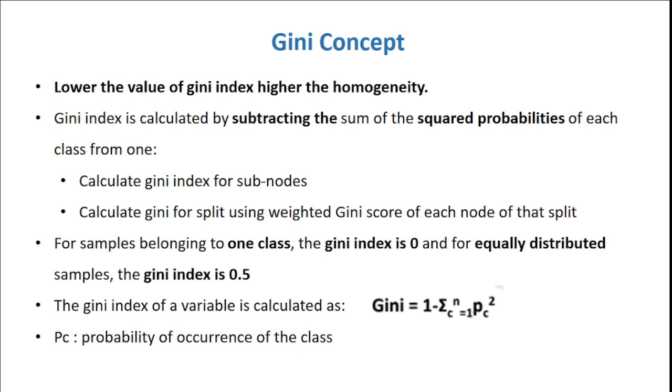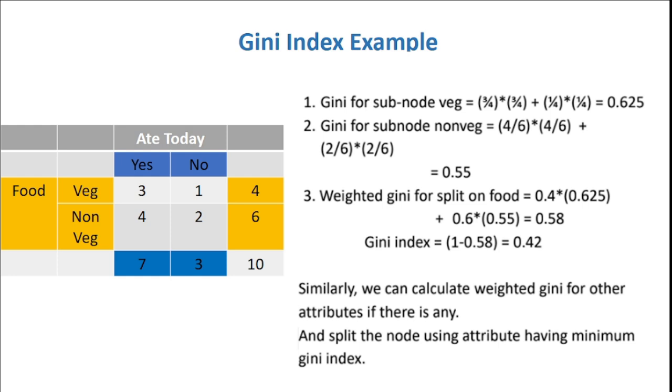For samples belonging to one particular class, the Gini index is always 0, right? And for equally distributed samples, the Gini index will be around 0.5. So that is mixed, impure data. We can consider this example. The people who ate today is 7 and no is 3. Out of this 7, 3 people ate veg and 4 people ate non-veg. And under the veg category, the people who didn't eat today is 1, and in the non-veg category, those who didn't eat today is 2. So the people under veg is 4 and non-veg is 6, right?